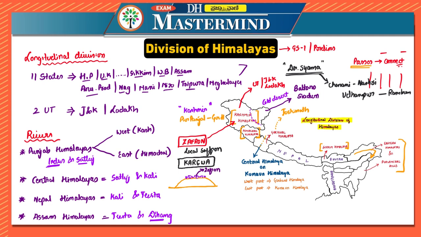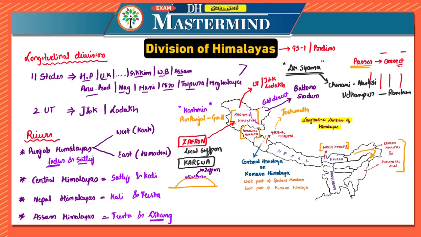Then there is another pass in the western Himalayas, that is Sinthan Top, which is a high mountain pass, and it connects Kashmir Valley with Keteshwar and Paddar regions, and it is also an important trade route. So it is similar to Pir Panjal Pass, but it is a higher mountain pass in that particular region. And then there is Jawahar Tunnel, which is also known as Banihal Tunnel. The tunnels we have written separately in this place, so that the Kashmir Himalayas is covered completely. I hope you have understood about the Kashmir Himalayas.